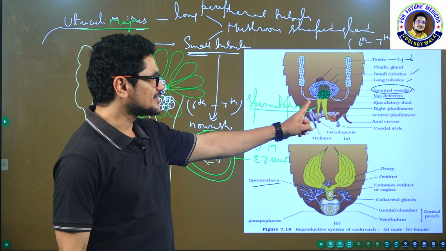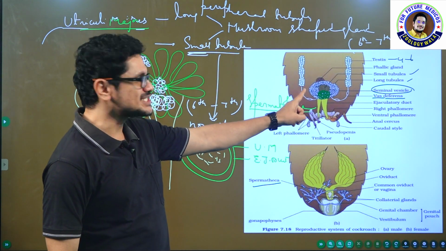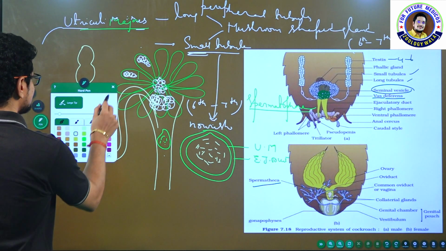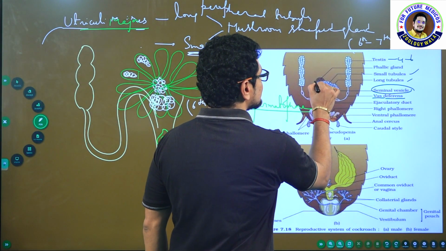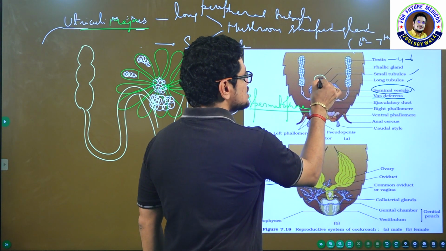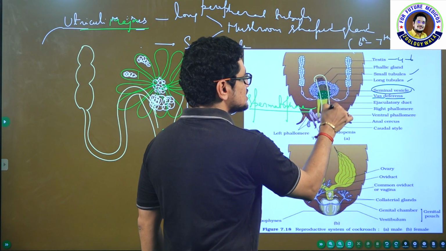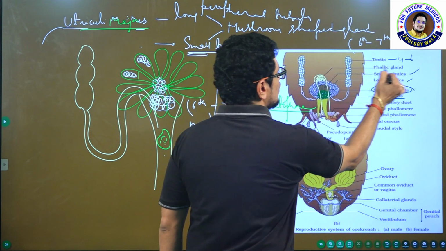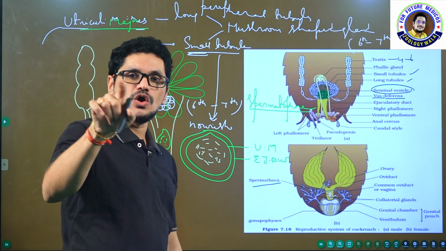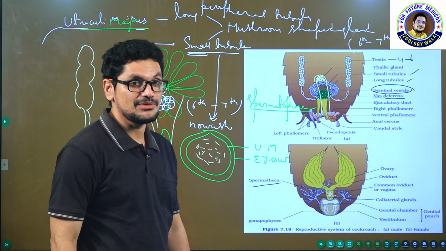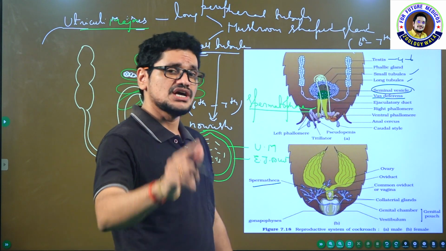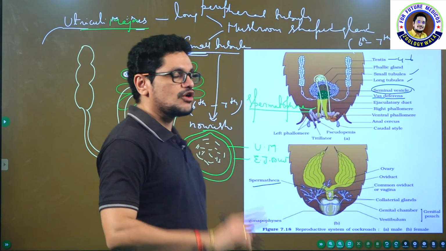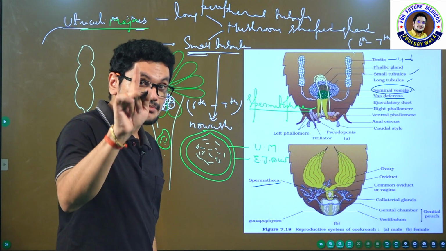See the diagram. Don't miss one gentleman who is hiding here. Have you seen one person who is hiding there? Shall I show him? See this guy. Who is this person? He is the one called the phallic gland, also called the conglobate gland. I told you at the time of the abdomen of female and male cockroaches. Of course, it is seen in male cockroach only.